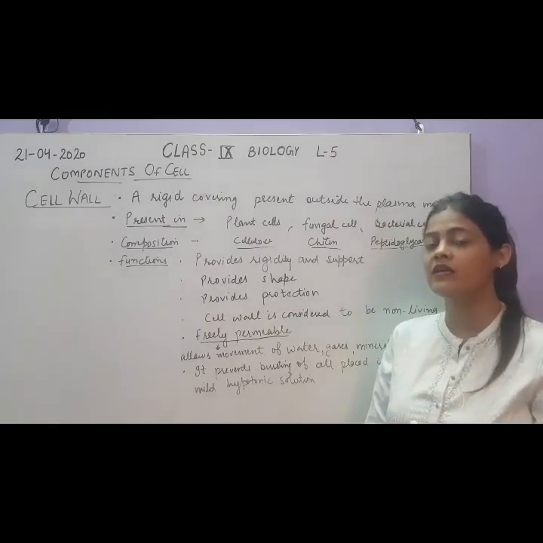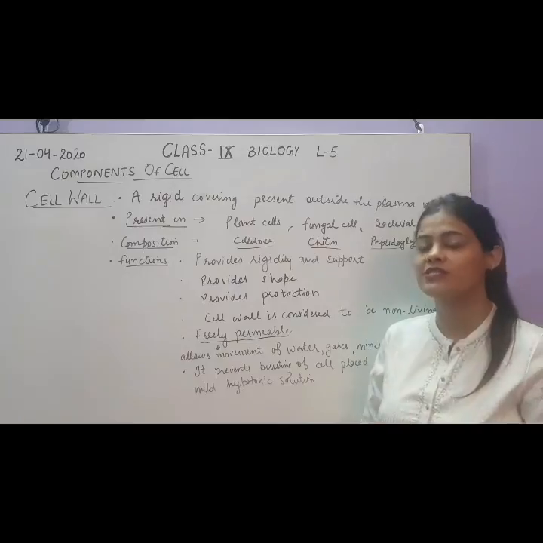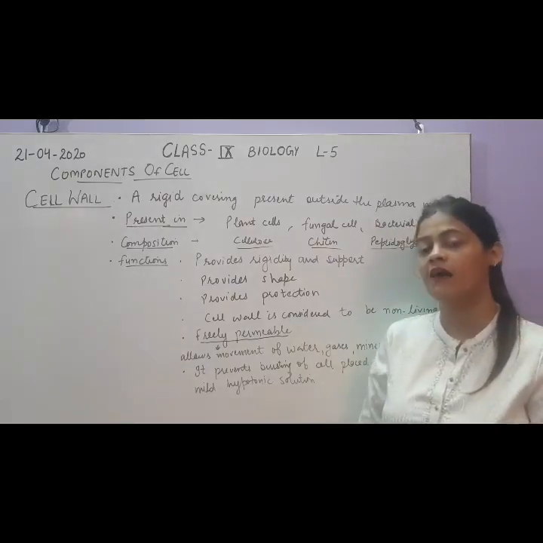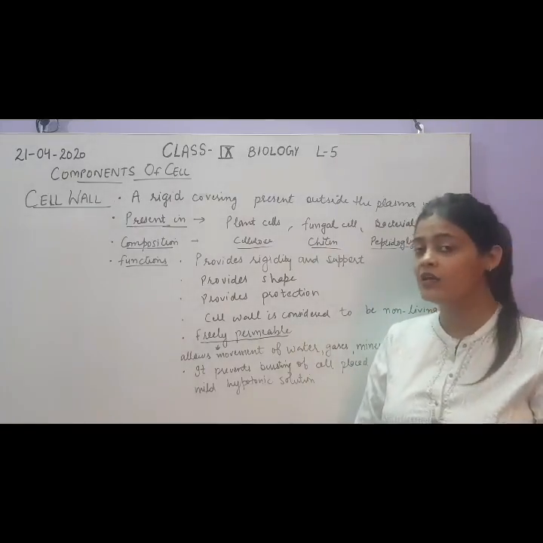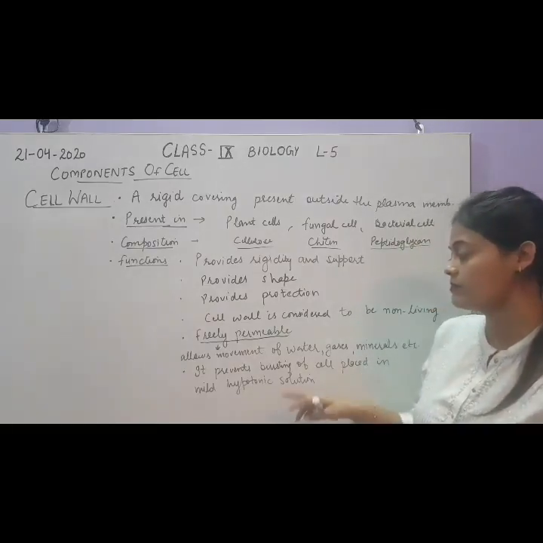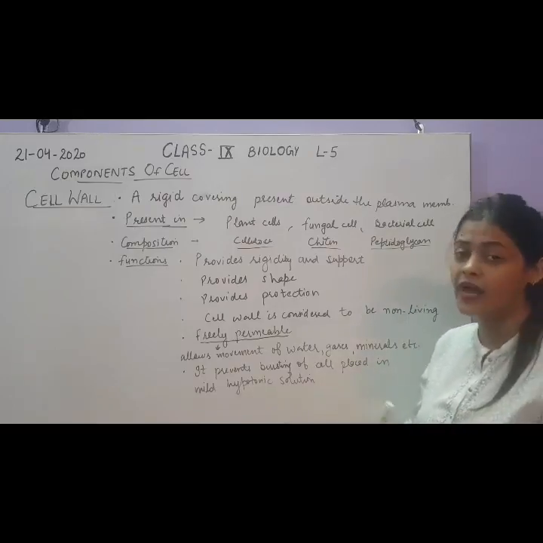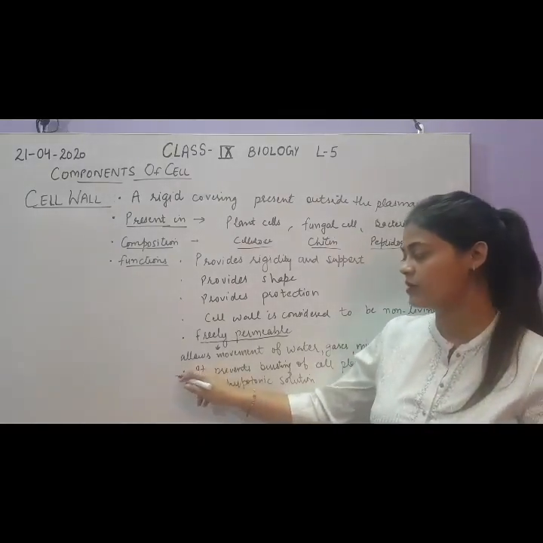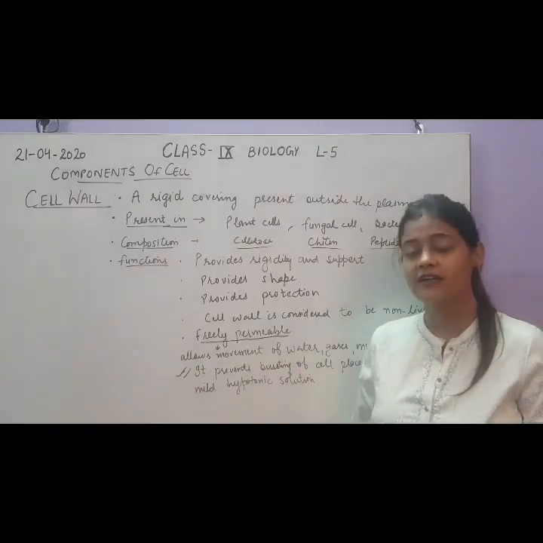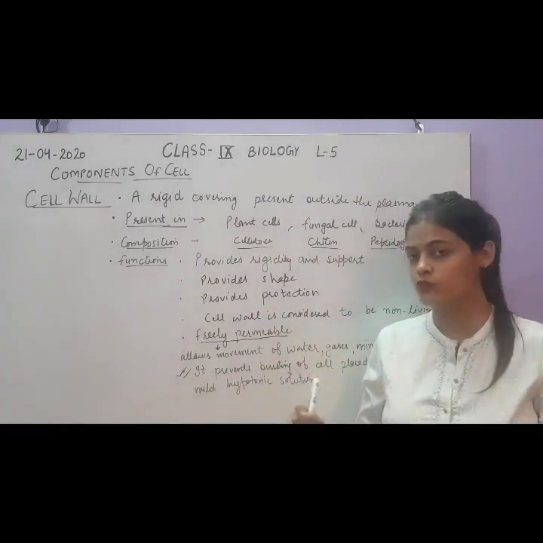Whatever things are coming into the cell, coming into the plant cell, they will easily cross the cell wall, but they have to cross the cell membrane, but after the selection by the cell membrane. Okay. So next is, it prevents bursting of cell placed in mild hypotonic solution. It is very much important point, as we have discussed that the cell wall will allow the water, gases, minerals to pass through the cell.